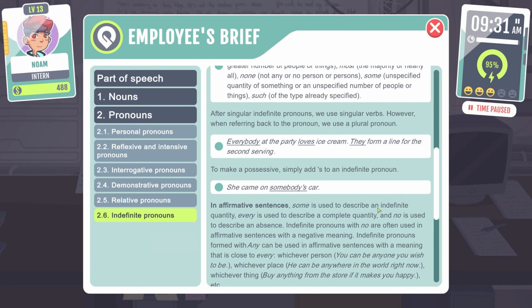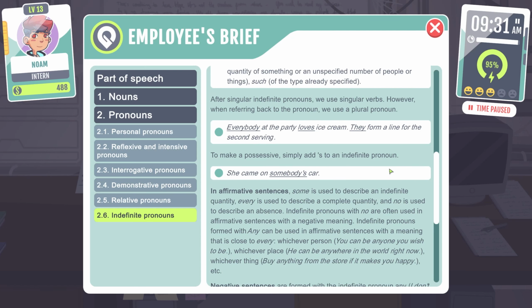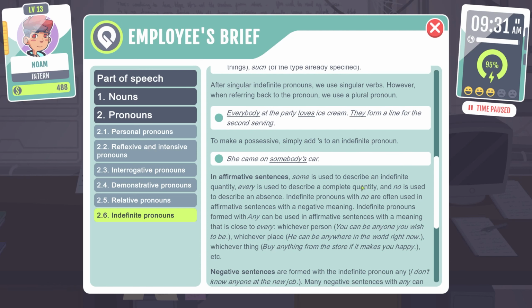After singular indefinite pronouns, we use singular verbs. However, when referring back to the pronoun, we use a plural pronoun. Everybody at the park loves ice cream. They form a line for the second serving. To make a possessive, simply add an apostrophe s to an indefinite pronoun. She came on somebody's car.